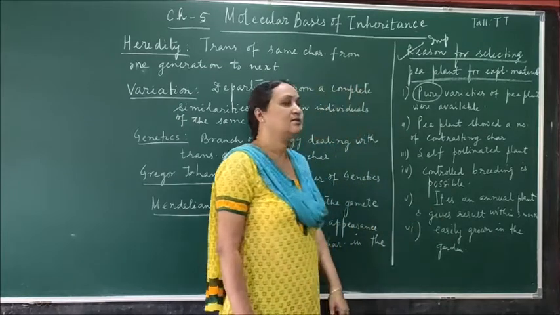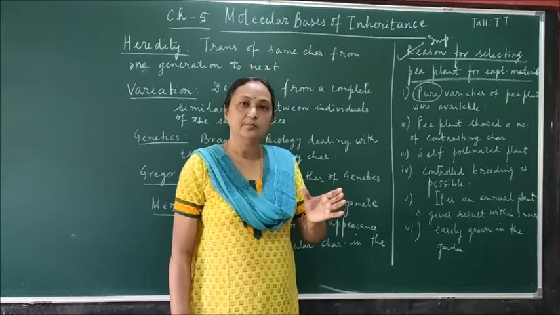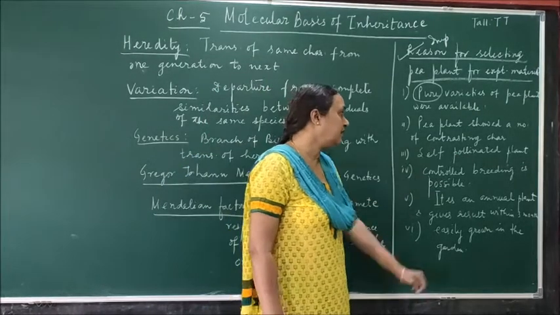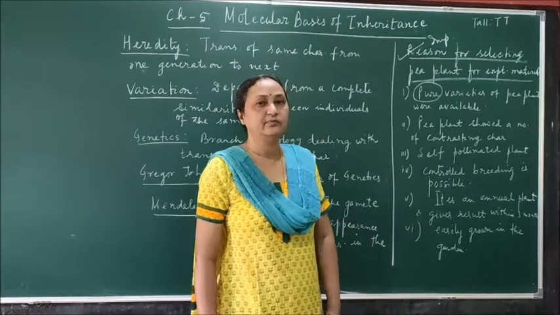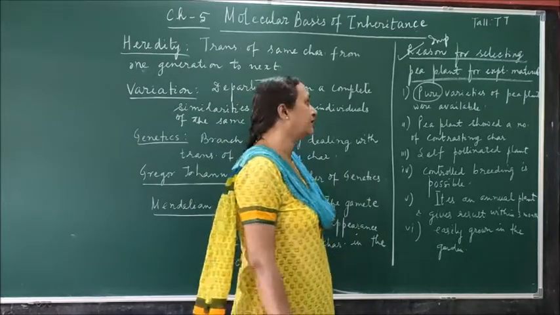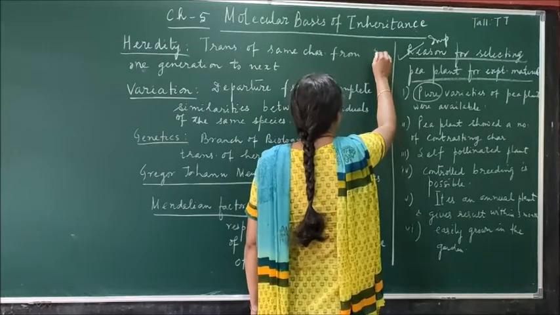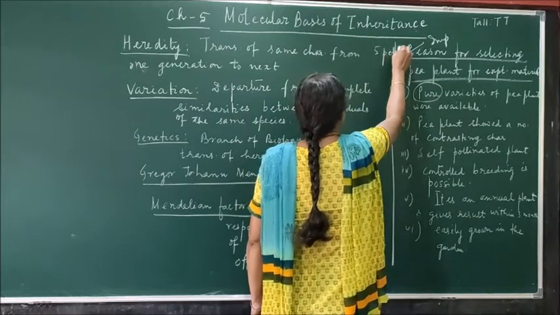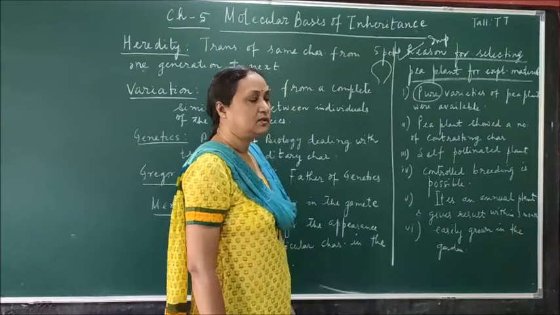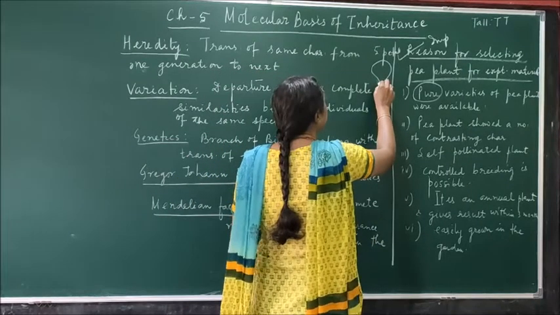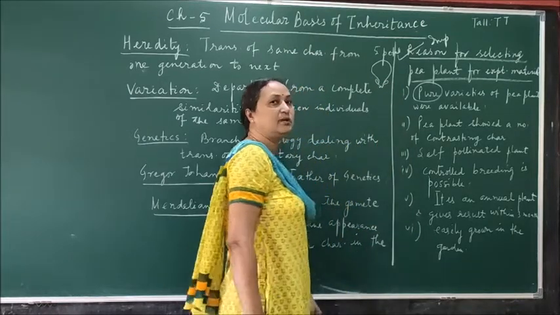And the pea plant is a self-pollinating plant. If the plant is self-pollinating, then the character can be pure. So the pea plant is self-pollinating, and controlled breeding is possible, because you know that the pea flower is having a typical shape. Here you can find there are 5 petals, and out of the 5 petals one petal is the largest one. Then below this petal there are 2 other petals, and 2 innermost petals are united.